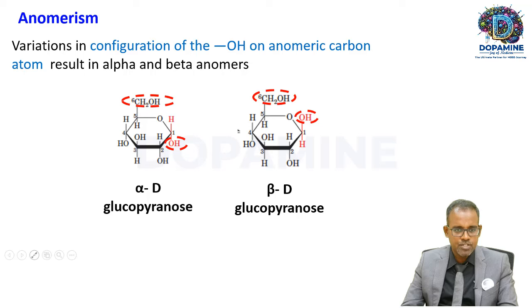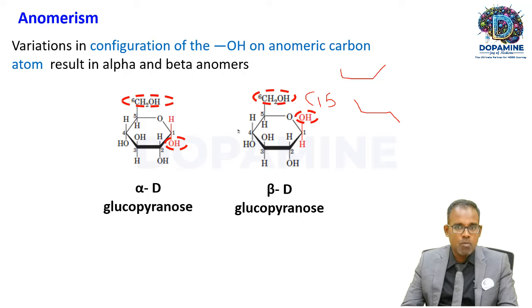Cis is drawn like this. This is cis. What is trans? This is trans. If the hydroxyl group at the 1st carbon and the hydroxyl group at the 6th carbon exist on the same side, that is, in the cis form, then they are called beta-D-glucopyranose.